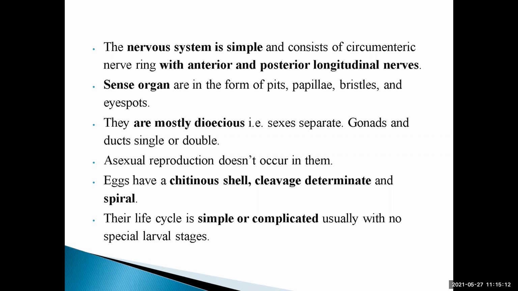What are the sense organs? The sense organs are the pits, papillae, bristles, and eye spots. So this gives the information, the senses, to the animal.